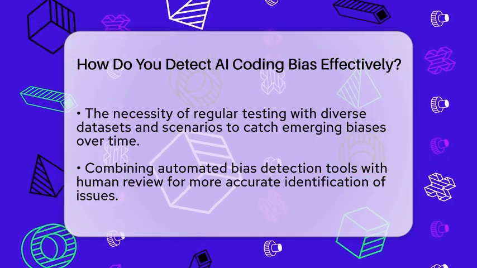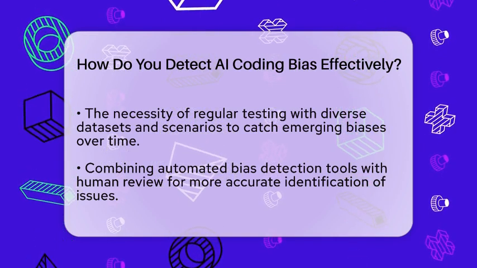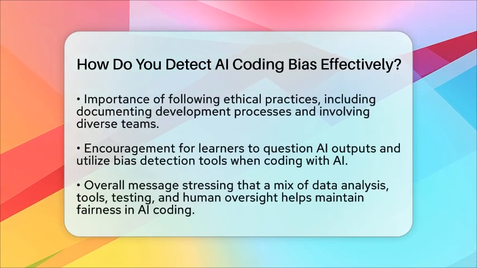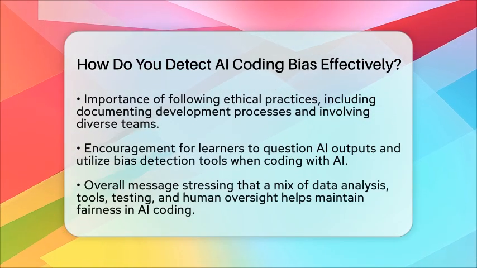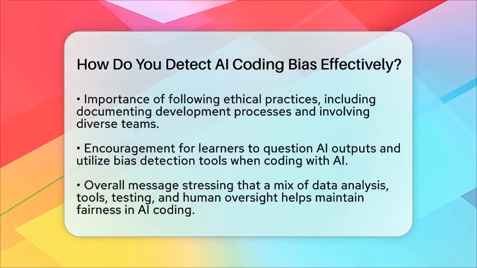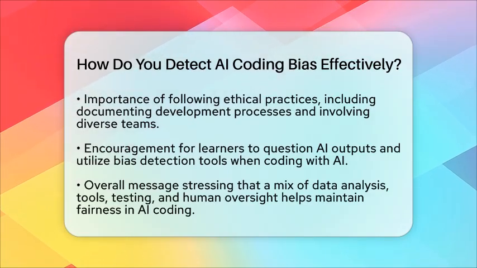Following ethical AI coding practices is also important. Document how the AI model was built, what data was used, and known limitations. Involve diverse teams during development to reduce blind spots. Educate developers about bias risks and encourage feedback on biased outputs.